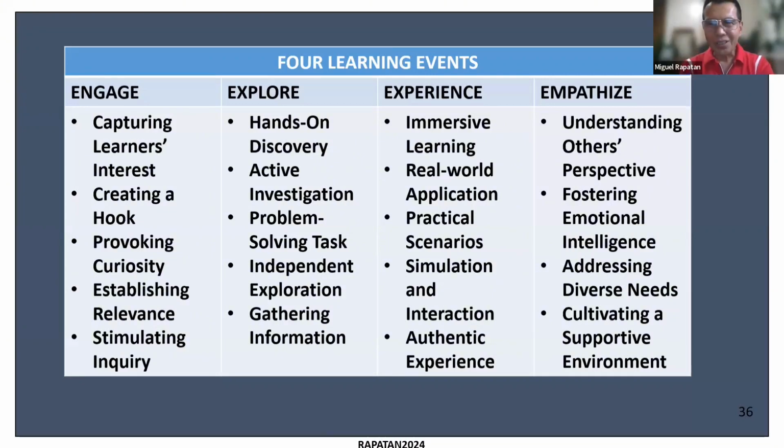Okay, thank you. So I think from your sharing, one important thing that comes out is we may have these 4 learning events in our plan, but it's not enough to have the 4 learning events. It's also important that what we do in each learning event is also aligned to the standards.